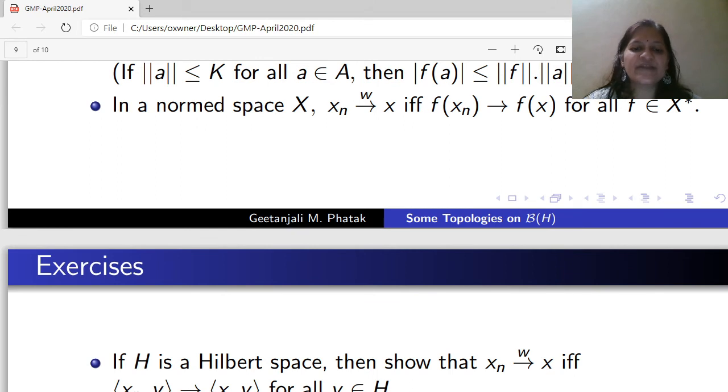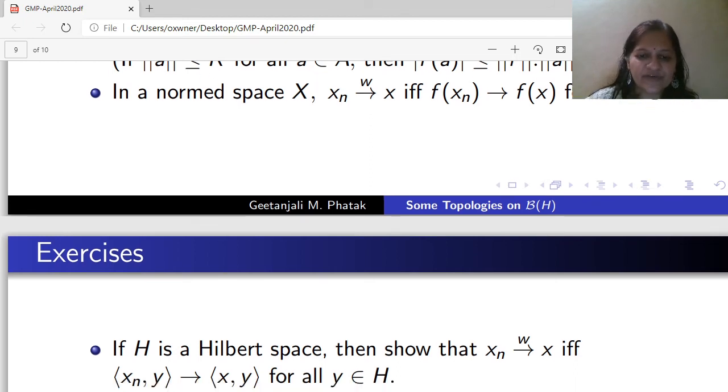Also we have to use the Riesz representation theorem because H is a Hilbert space. So we know that by Riesz representation theorem, any bounded linear functional on H is given by the inner product. So using Riesz representation theorem and the last property, we can easily prove the first exercise.